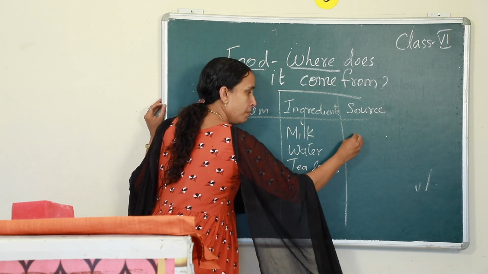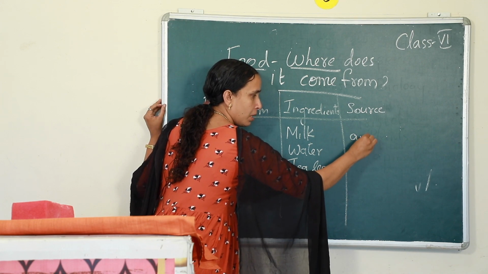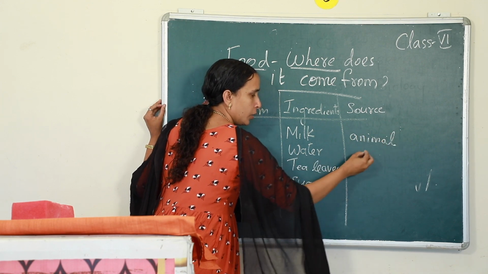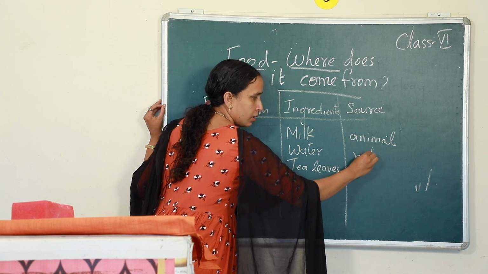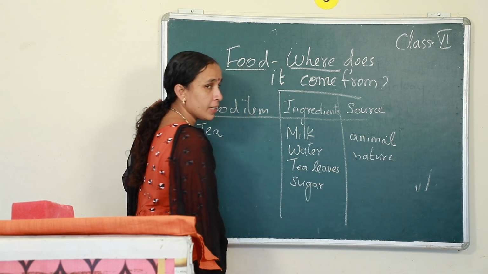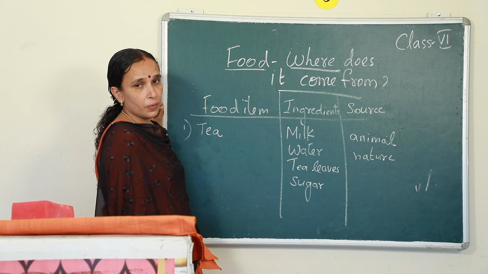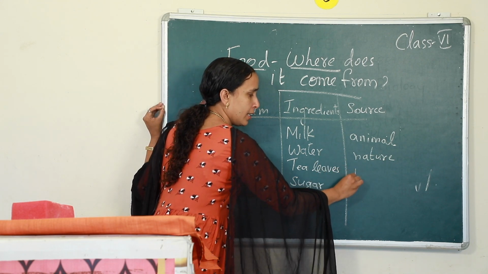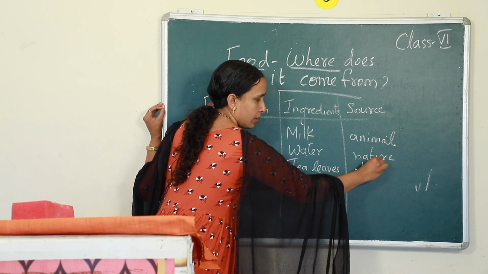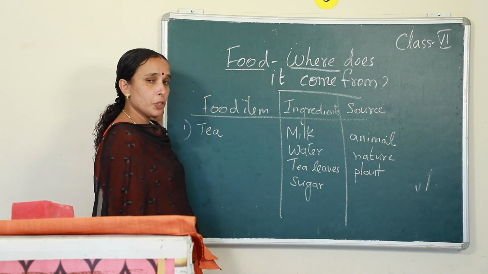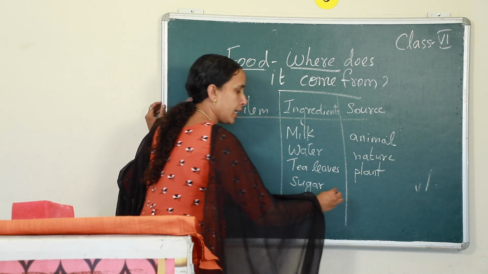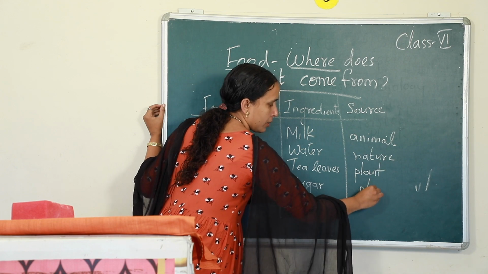So, from where do you get milk? You get milk from cow, so it is an animal product. You get water from nature. From where do you get tea leaves? You get tea leaves from the tea plant, isn't it? It is called a plant product. From where do you get sugar? Sugar cane, that too is a plant product.